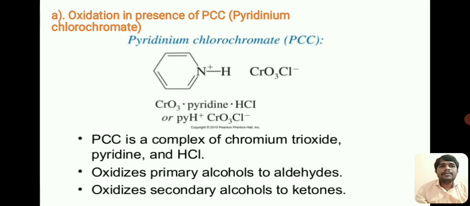Oxidation in the presence of the reagent PCC, pyridinium chlorochromate.